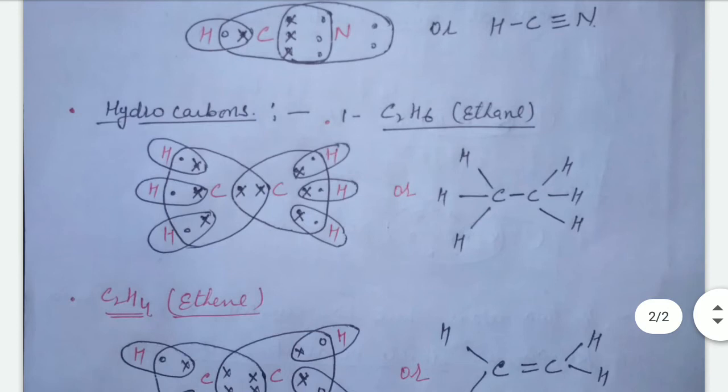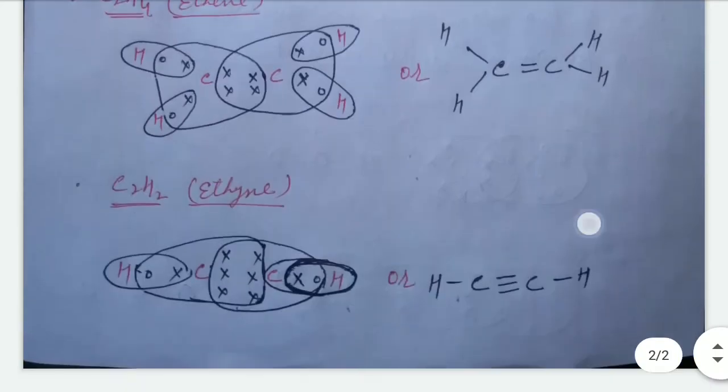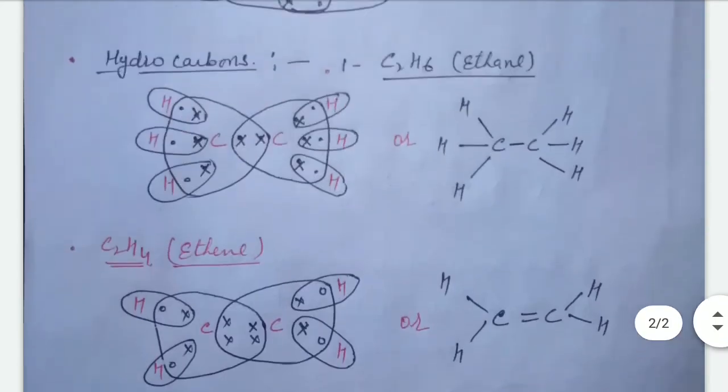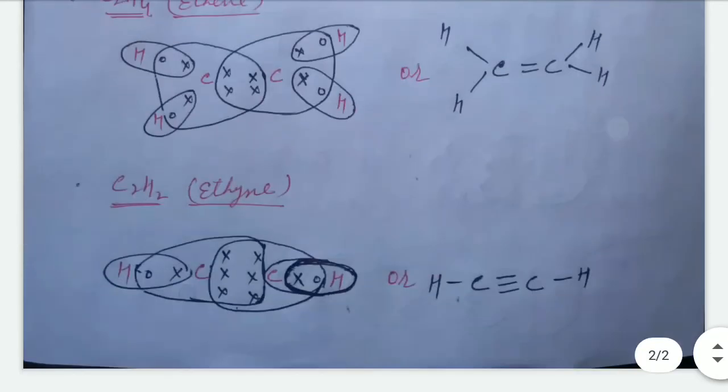Hydrocarbons have a unique property to show single bond, double bond, and triple bond. Right? These have multiple bond formation. So they have a unique property to form single bond, double bond, and triple bond. There are ethane, ethene, and ethyne. These are the common examples of the single bond, double bond, and triple bond.